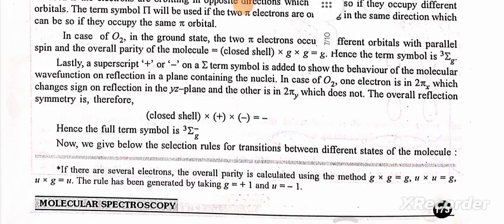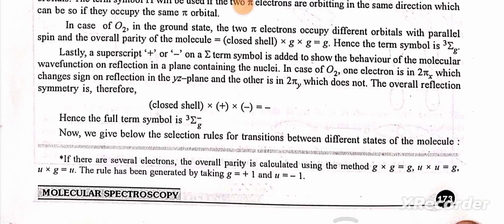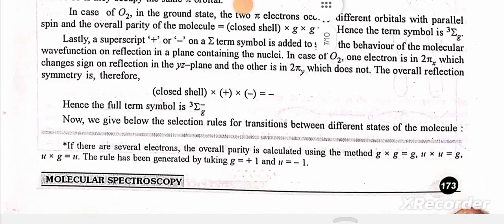Lastly, a subscript plus or minus on a sigma term is added to show the behavior of the molecular wave function on reflection in a plane containing the nuclei. In case of O2, one electron is in 2 pi x, which changes the sign on reflection in the YZ plane, and the other is in 2 pi y. Now we will give below the selection rule for transition between the different states of the molecules.